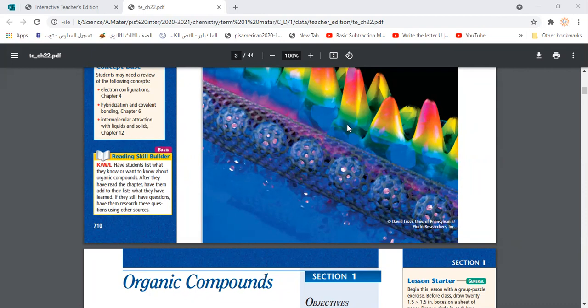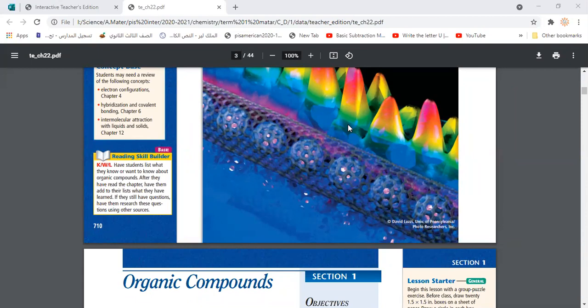Actually, the term organic compound, in the past, scientists or people thought that organic compounds are compounds which are formed inside living cells, or inside living organisms. That's why we call them organic compounds. But later we discovered that there are some organic compounds that can be formed outside living organisms or living cells, like methane gas, for example. So this definition was not accurate, and they started to define organic compounds as compounds that contain carbon.